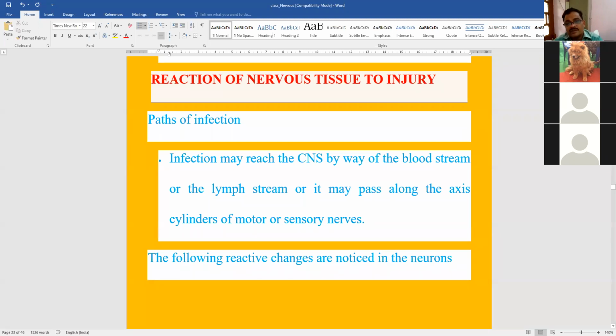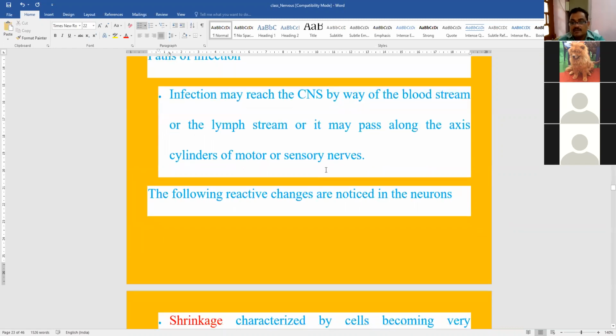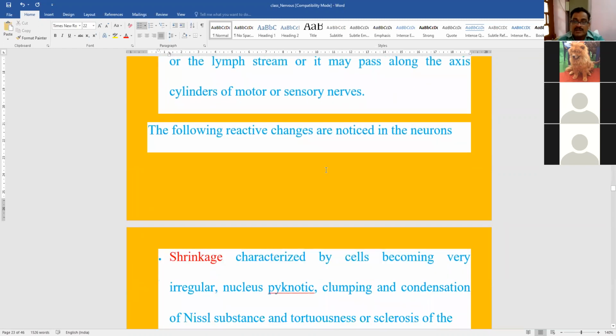So you know that the infection or any noxious agent comes to the brain either by blood or by lymph or through the peripheral nerve. It is carried centripetally in ascending manner from the peripheral nerves to the brain, or maybe by blood or lymph. The irritant may reach the brain. On reaching the brain, they cause some pathology, some dysfunctioning, and accordingly the neurons react to it. So what are the important reactions you must remember?